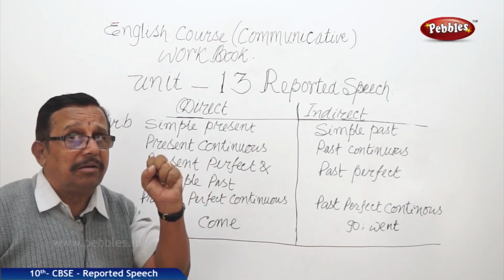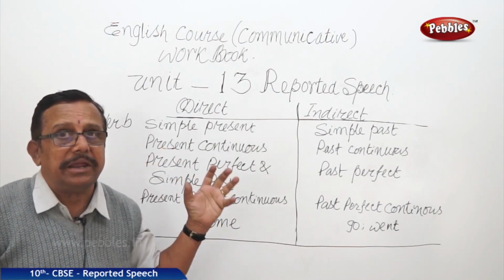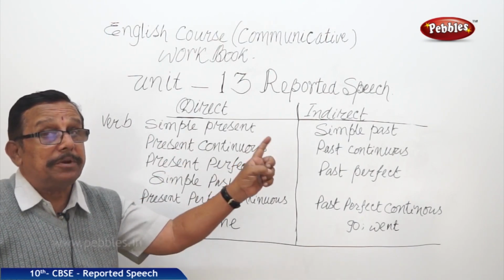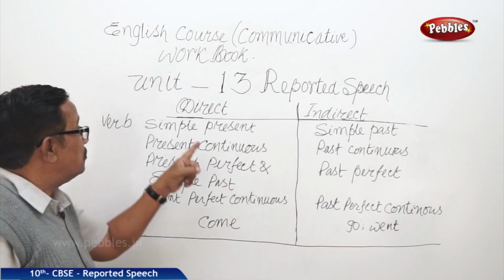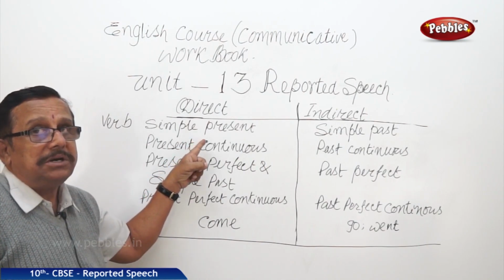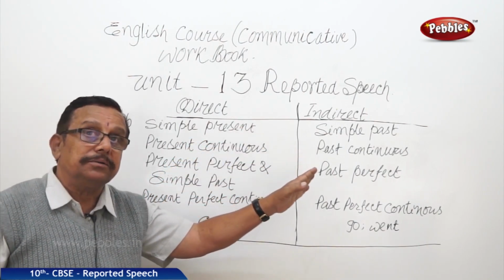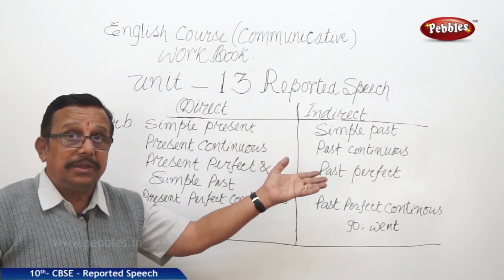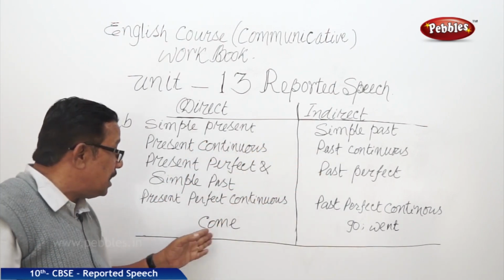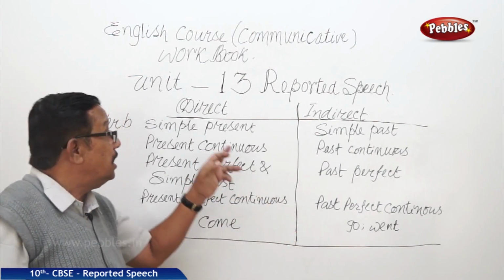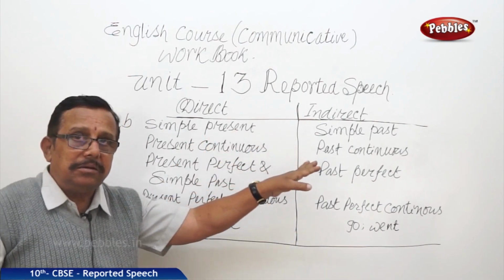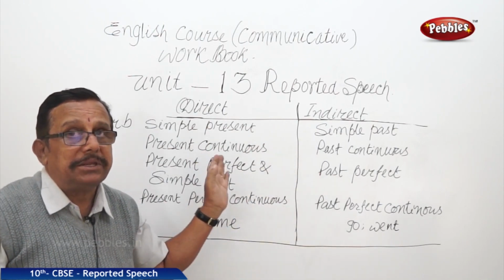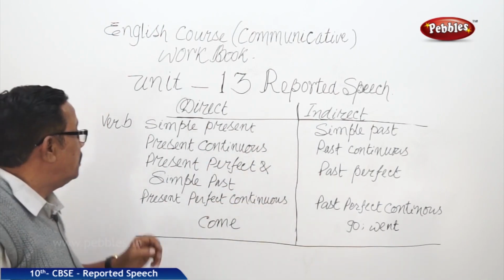We have to learn it very keenly. Simple present becomes simple past. Means if it is walks here, that becomes walked. Go, went. Come, of course, becomes something else, let us not take it. Eat, ate. Write, wrote. That way the simple present becomes simple past.